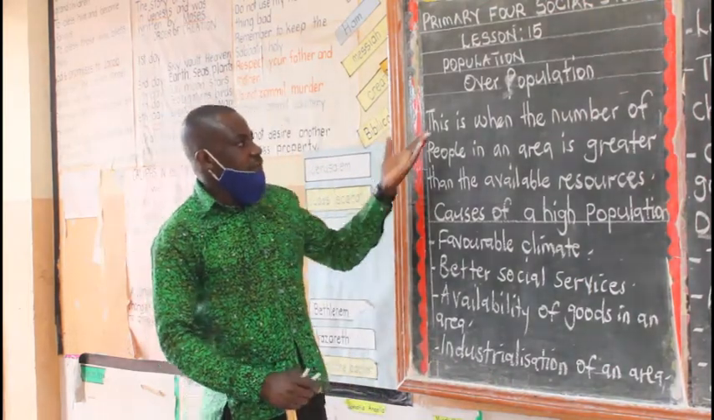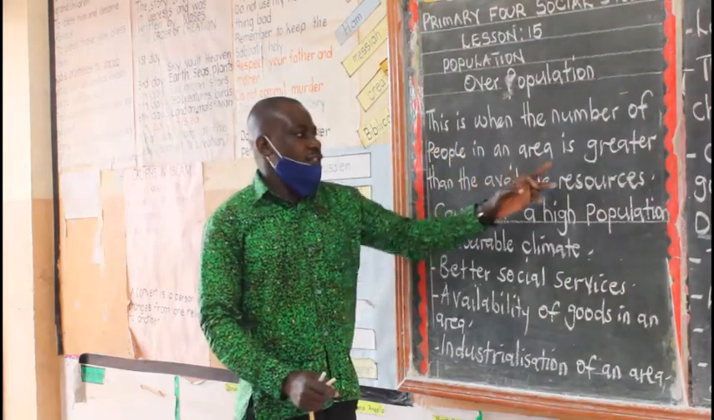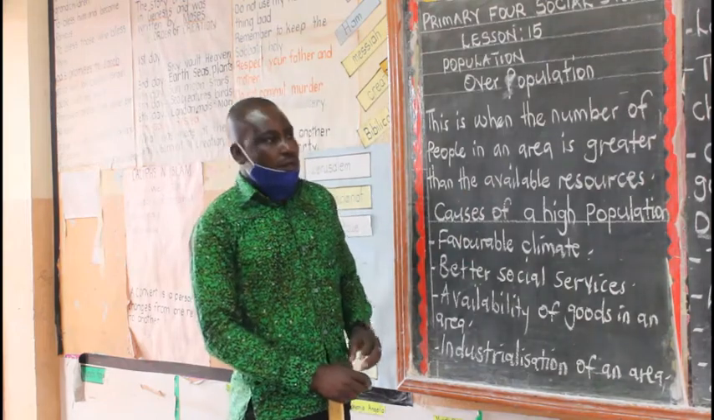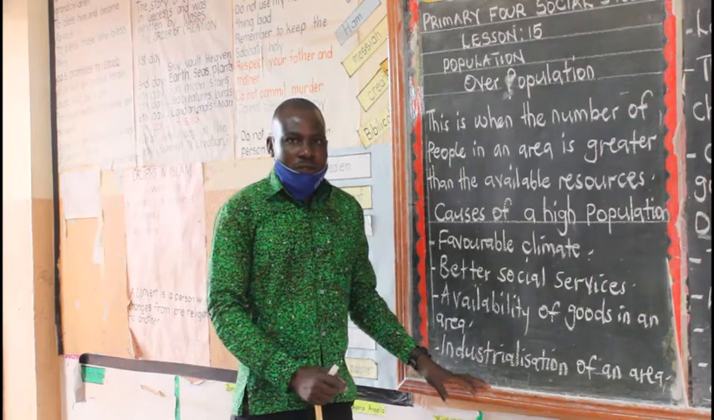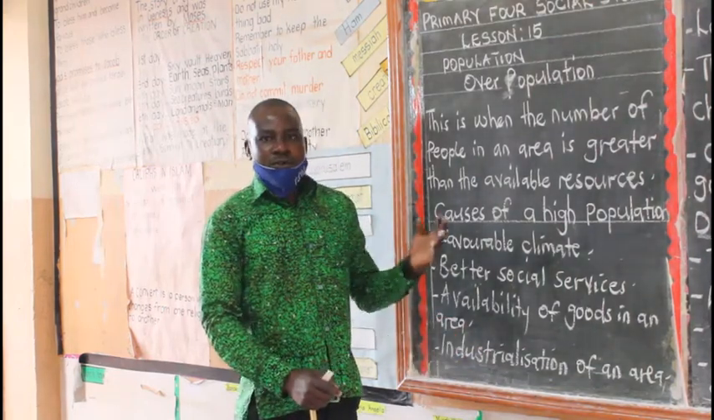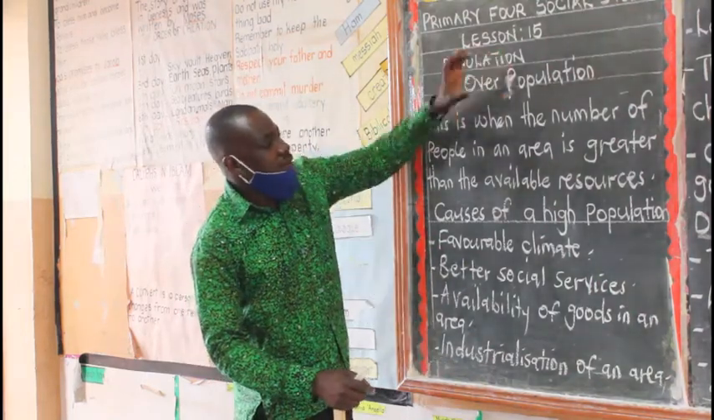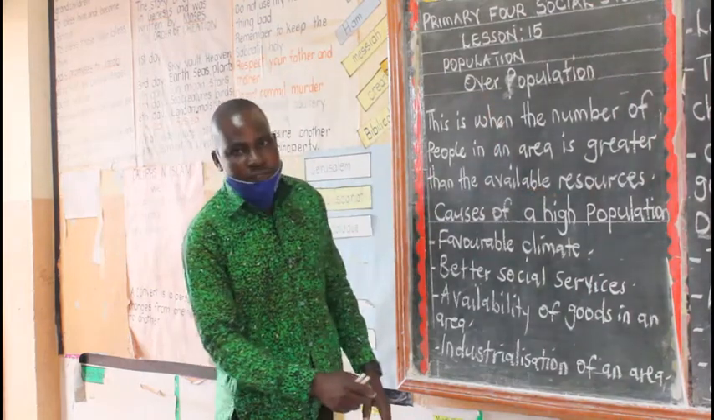So you see that overpopulation is when the number of people in an area is greater than the available resources. For example, we can talk of the social services. Social services cannot be enough for people. Even land can also not be enough for people. So where people are many and the resources are few, that one is called overpopulation.